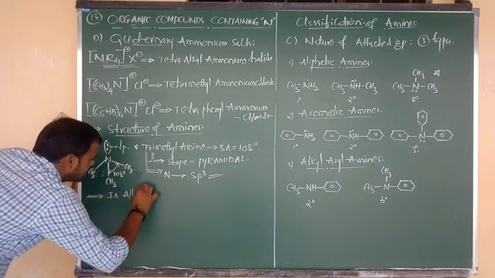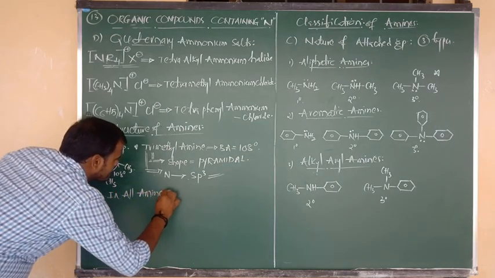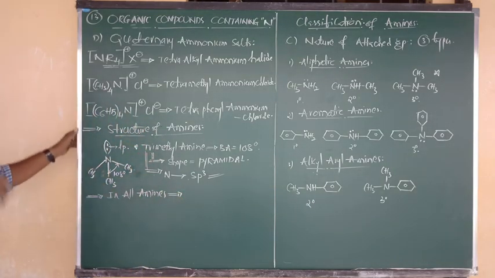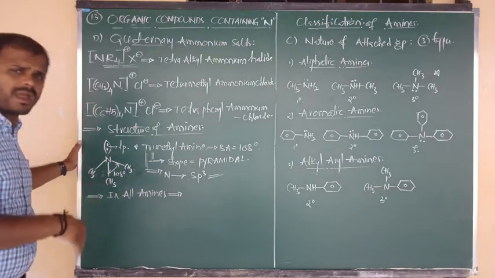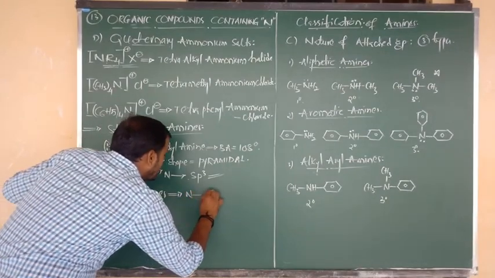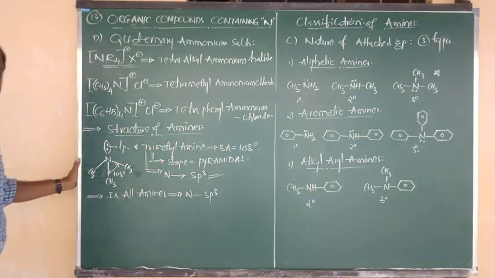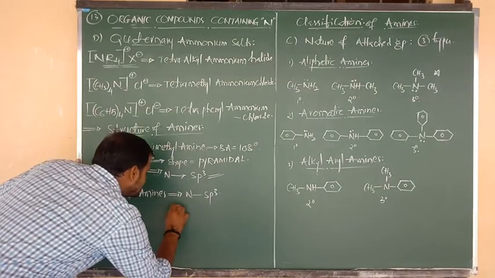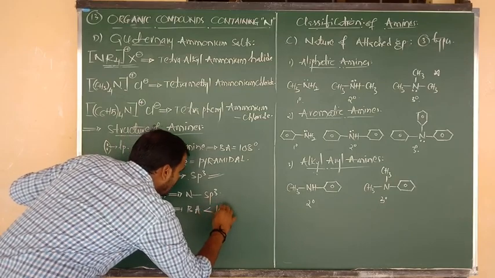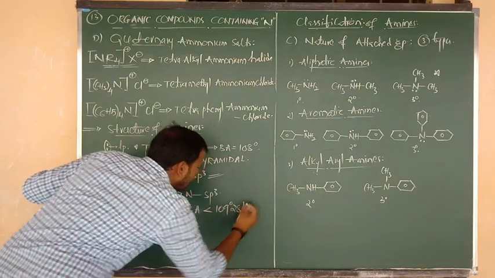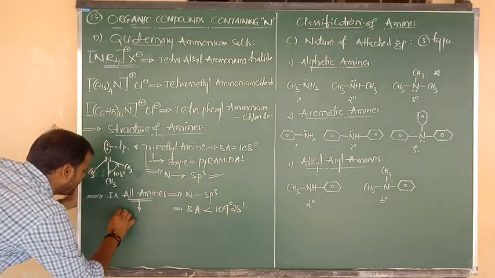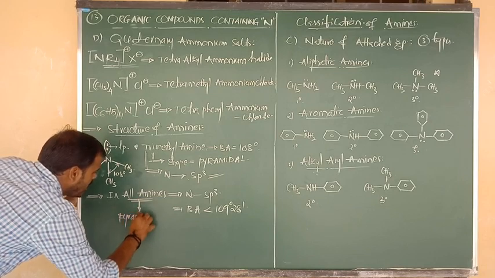In all amines, not only in trimethylamine, in all types of amines, maybe aliphatic or aromatic, primary, secondary, tertiary, whatever they could be, nitrogen undergoes sp3 hybridization. And in all amines, the bond angle value should be less than 109 degrees 28 minutes. And all amines have the same geometry, or we can say shape. The shape is nothing but what? Pyramidal shape.